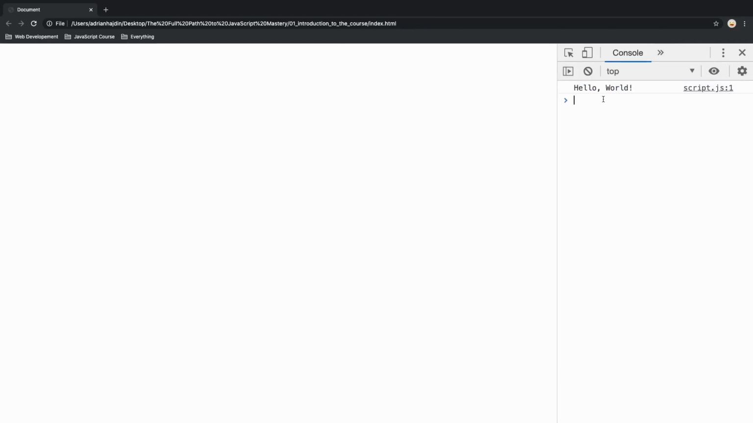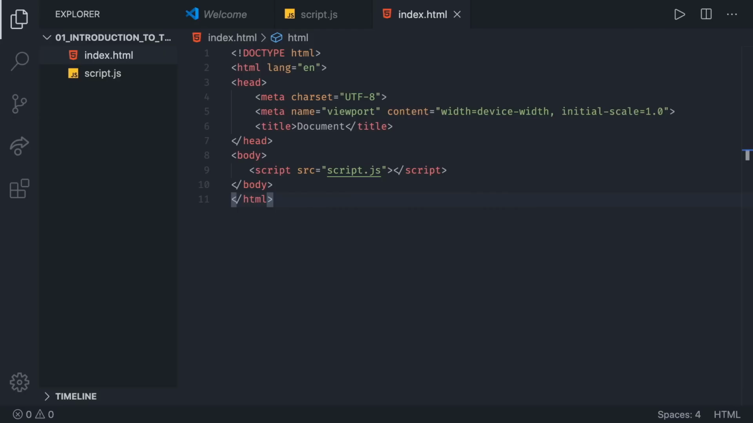What can you see in the console? Hello world, right? That's what we expected. You've just created your first basic JavaScript program. Congratulations.